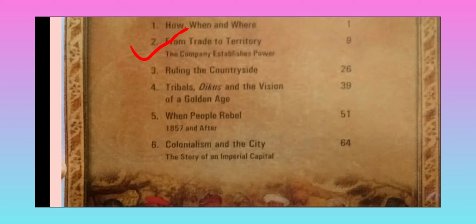Diwani allowed the company to use the vast revenue of these places. Now they had more sources of revenue. So because of these two main battles, the Battle of Plassey and the Battle of Buxar, they got the right to collect the diwani or revenue of these places. Now let's see further.